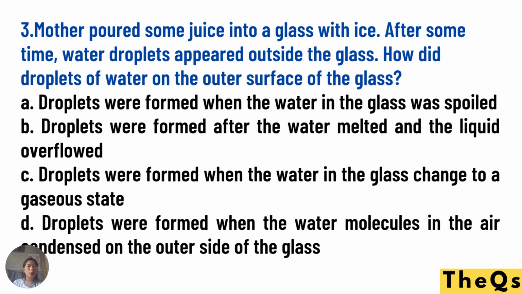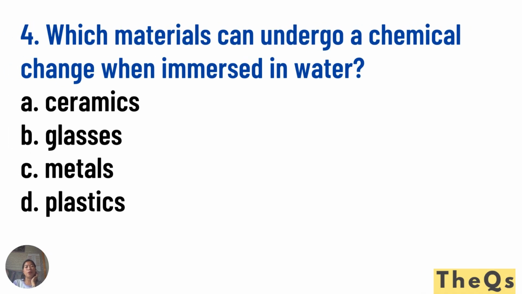B. Droplets were formed after the water melted and the liquid overflowed. Letter C. Droplets were formed when the water in the glass changed to a gaseous state. Letter D. Droplets were formed when the water molecules in the air condensed on the outer side of the glass. What do you think is the correct answer? Write your answer correctly.